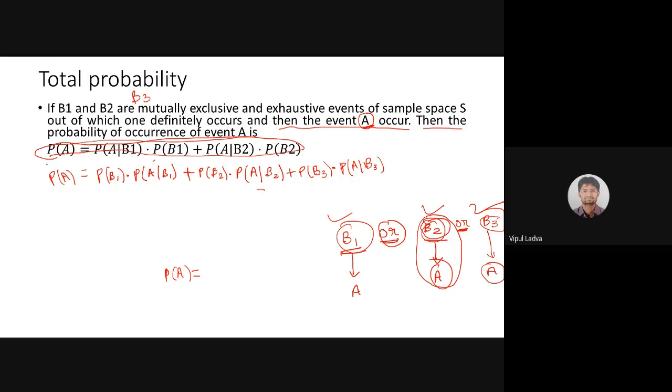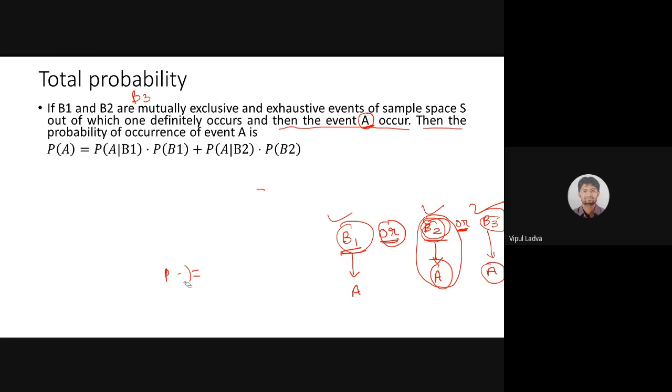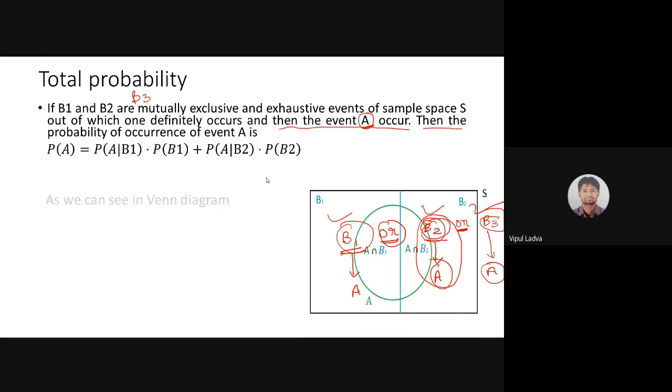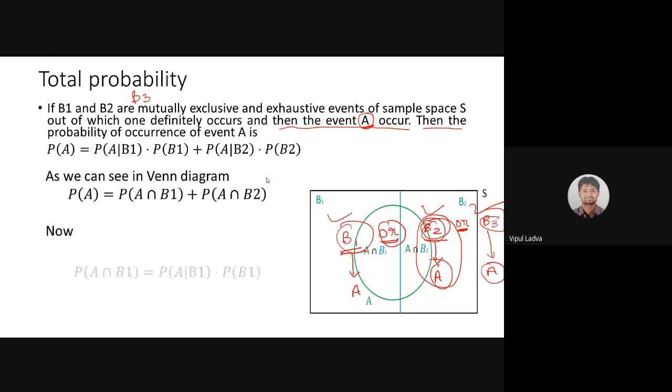Now, if I'm going to generalize this for B1, B2, B3 up to BK events, then we are also able to write down that formula. But before going for that generalized rule, let me make you clear with the mathematical proof of this concept also. इसकी एक mathematical proof भी हो सकती है for this formula. How can we do that? As we are clear with the concept now, I'm damn sure that you will surely be able to understand this proof.